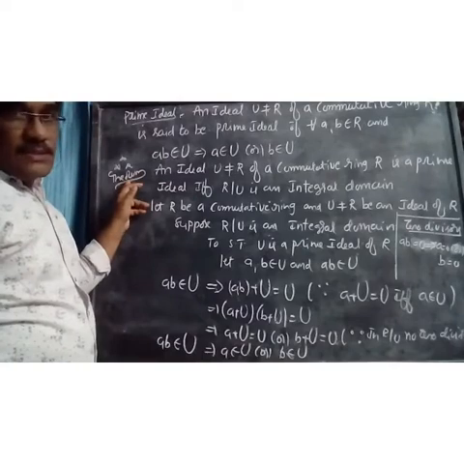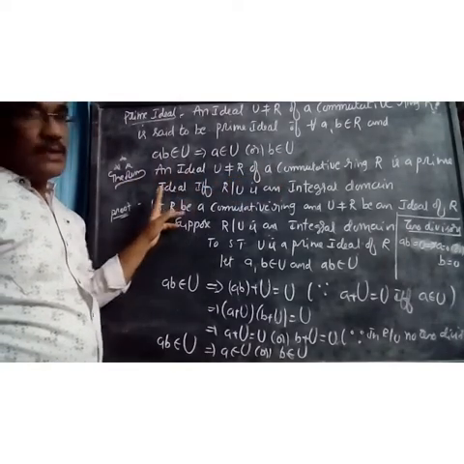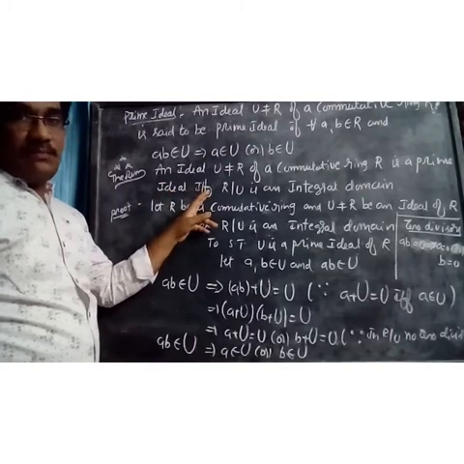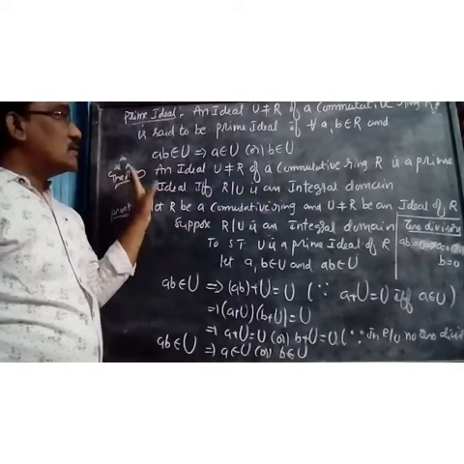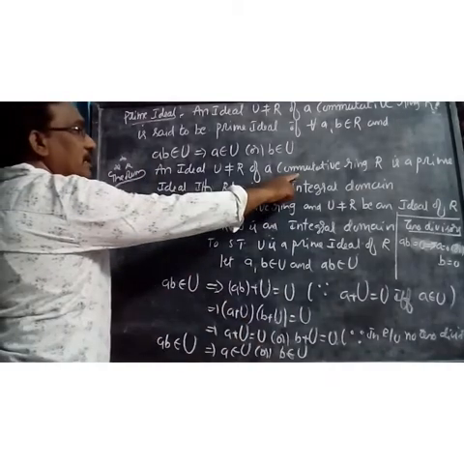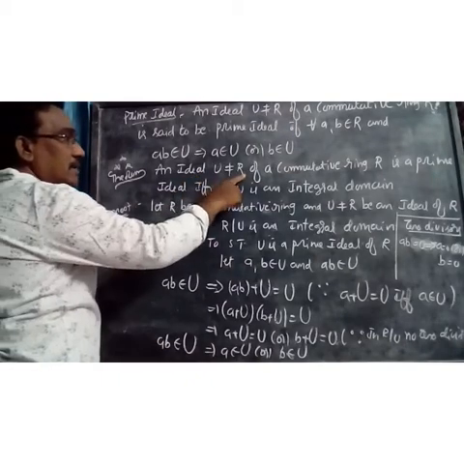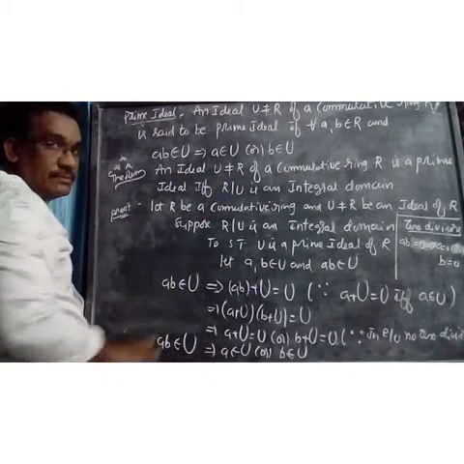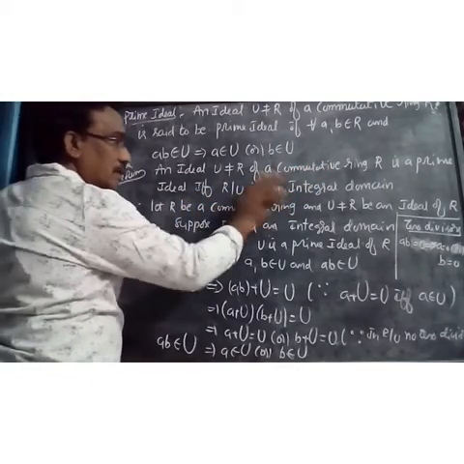So the theorem is: an ideal U not equal to R of a commutative ring R is a prime ideal if and only if R by U is an integral domain. Okay. From this theorem, what is the common hypothesis? Let R be a commutative ring, U is an ideal of R not equal to R. U is a prime ideal if and only if R by U is an integral domain.